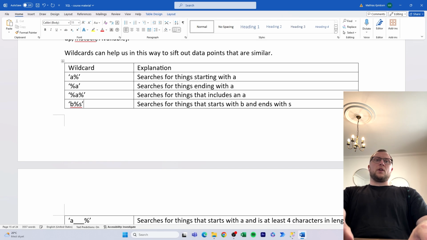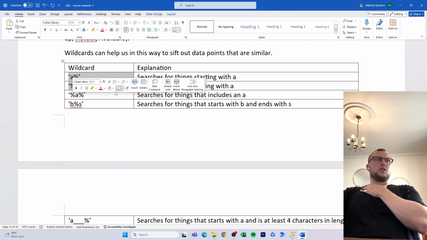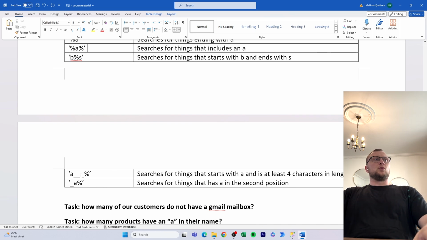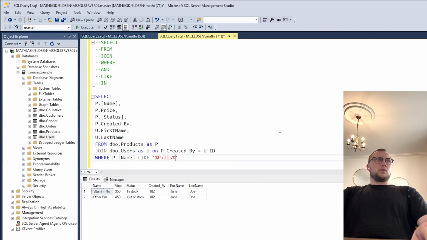It's not very often that I use these. It's oftentimes that I use this, or if I'm more certain, I will use either one of these two up here. Then you can also do A and then use underscore to indicate how many characters come afterwards, or underscore and then an A, meaning that you're searching for anything that has A in the second character place in the field. Also not something that I'm using very often, but we can give it a try here.